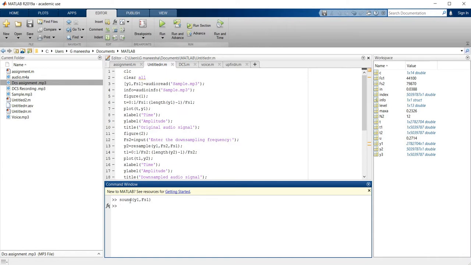So in this way, we can hear how my original audio signal is. Now we will hear the quantized signal, how it sounds.